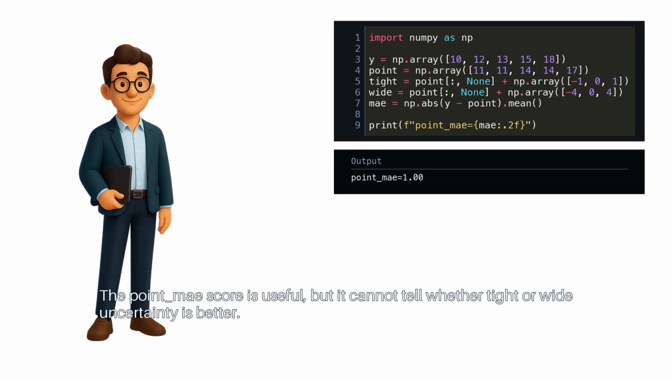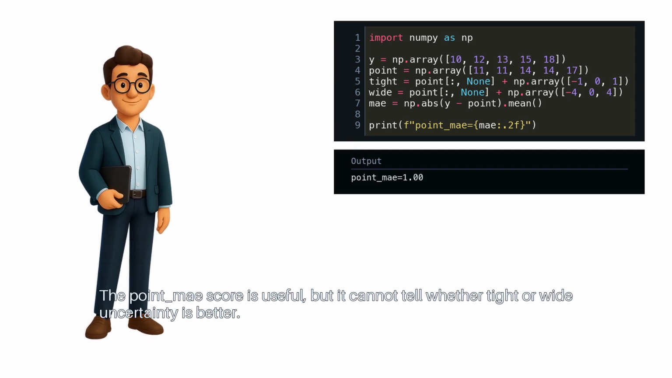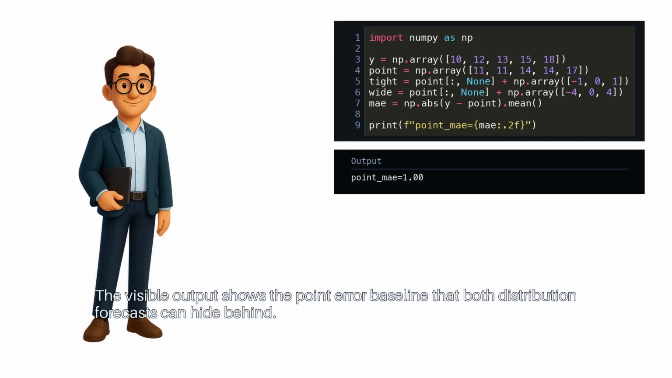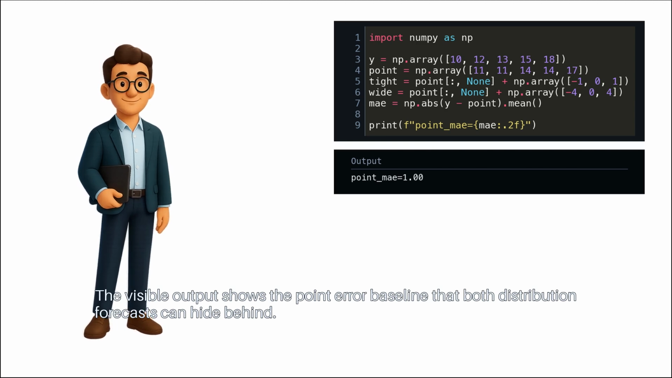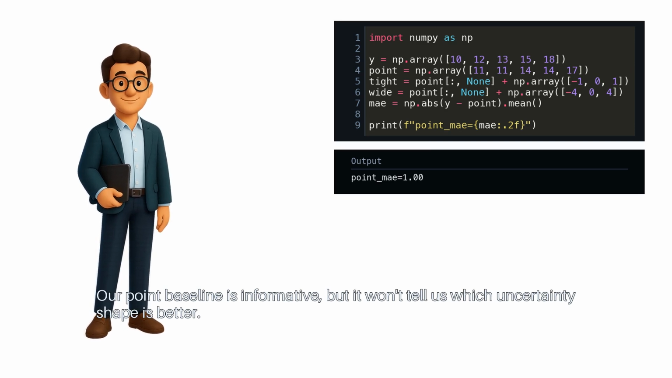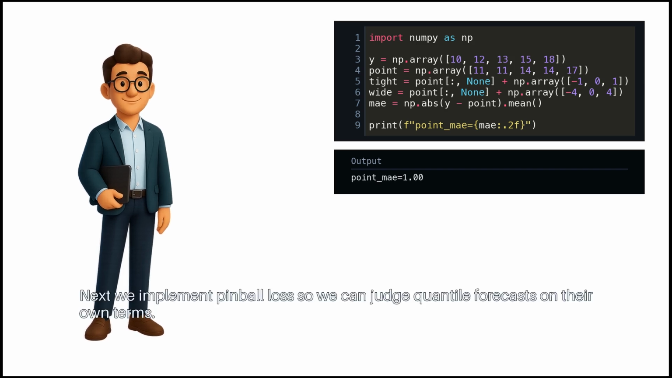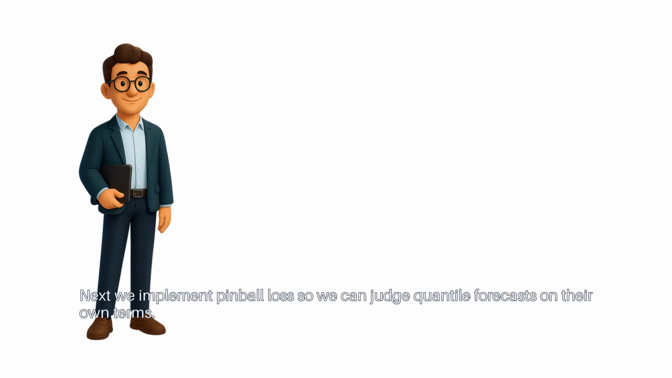The point MAE score is useful, but it cannot tell whether tilt or wide uncertainty is better. The visible output shows the point error baseline that both distribution forecasts can hide behind. Our point baseline is informative, but it won't tell us which uncertainty shape is better. Next, we implement pinball loss so we can judge quantile forecasts on their own terms.